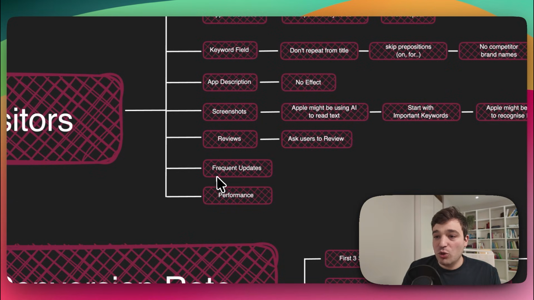The final 2 points that Apple uses are the frequent app updates, how frequently we update our app, and the performance of our app. So we need to make sure that our app doesn't crash a lot, else Apple will put it down the search.